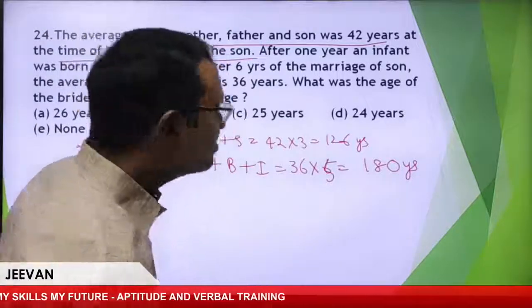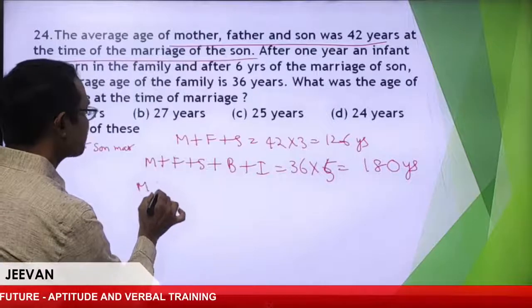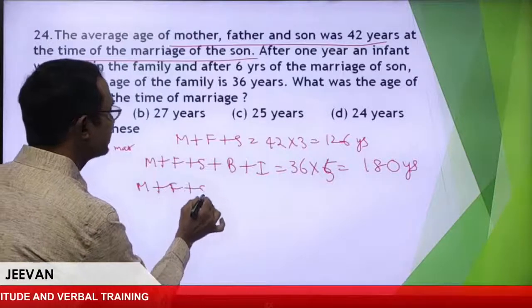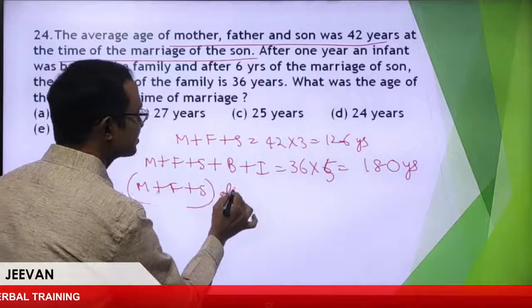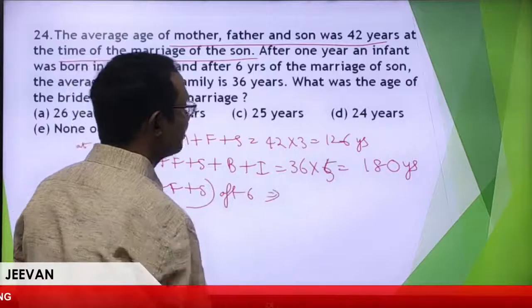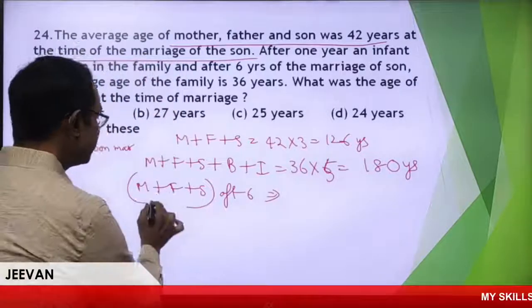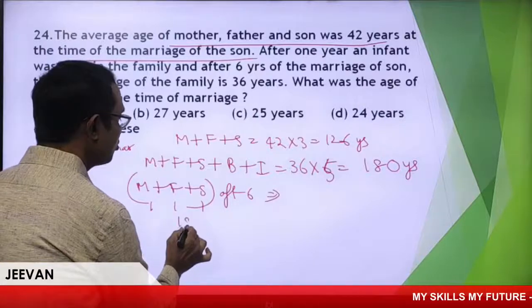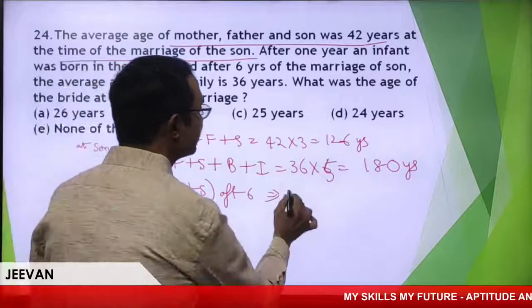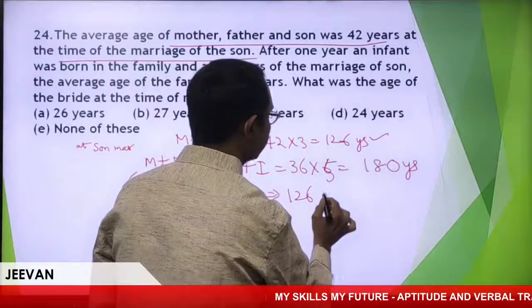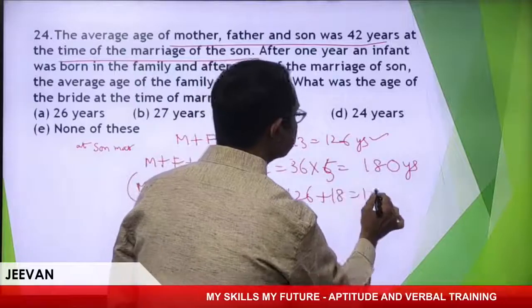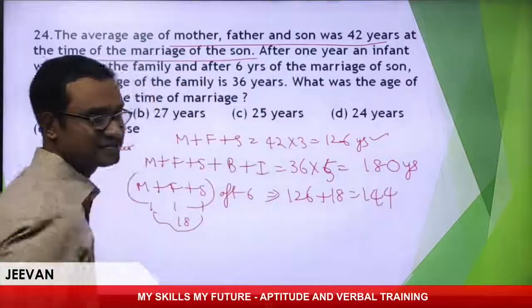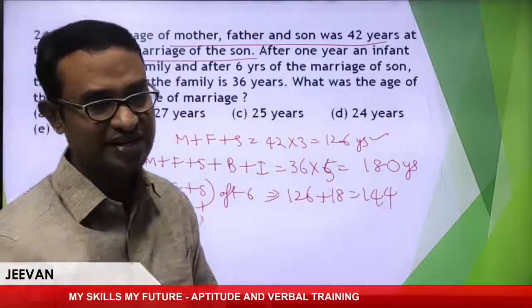So let me write mother, father, son after 6 years. How much will it be? 6, 6, 6. I need to add 18. So 126 initially plus 18, it is nothing but 144. Following my point?